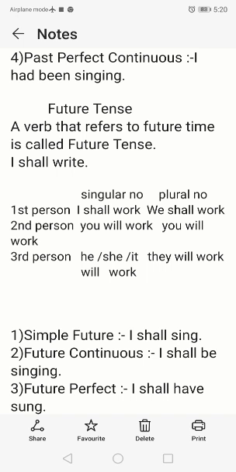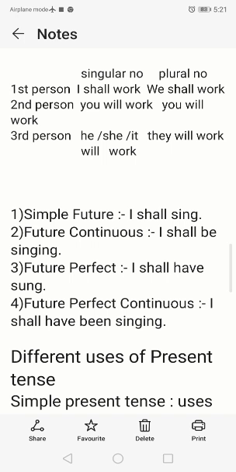But in spoken language we use will most of the time: I will, we will, you will. That is in spoken English, okay, that is correct. But grammatically, when we have the subject I or we, we have to use shall. Otherwise, with you, he, they, it, she, we have to use will.